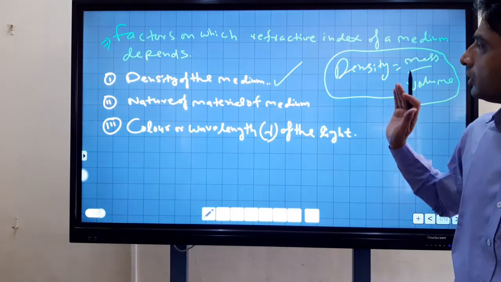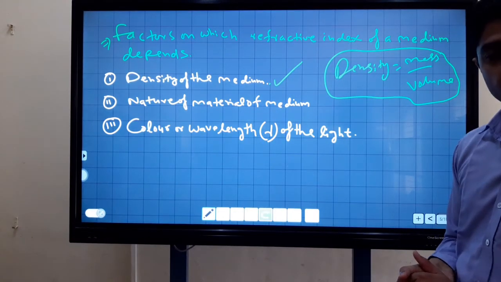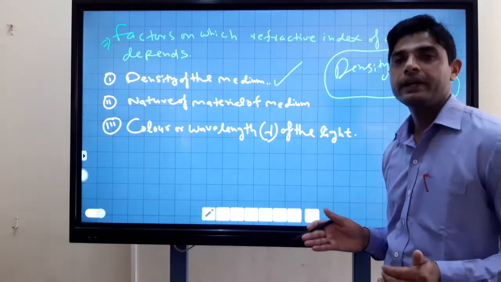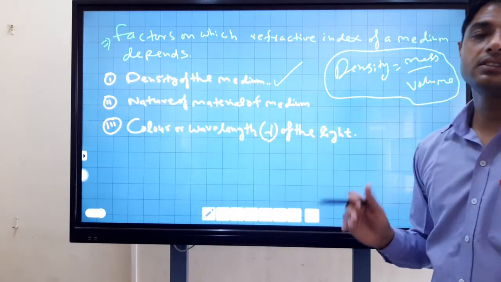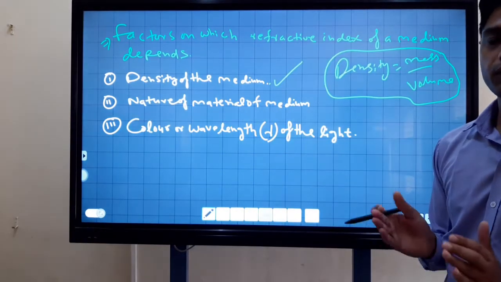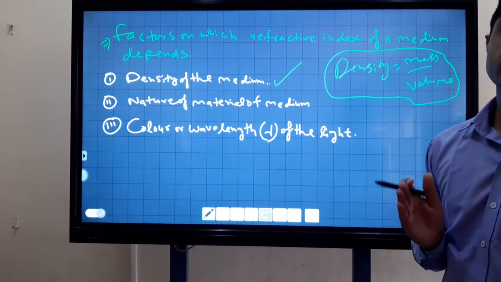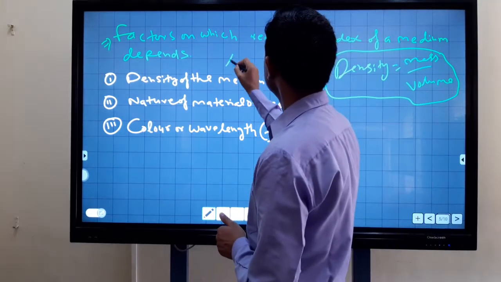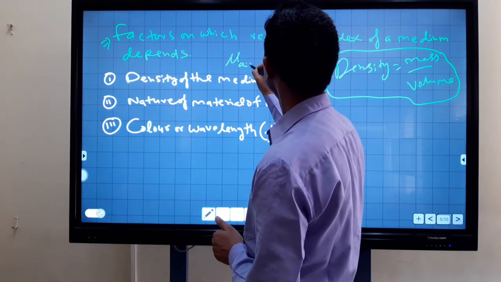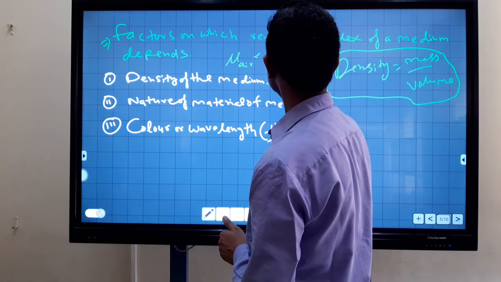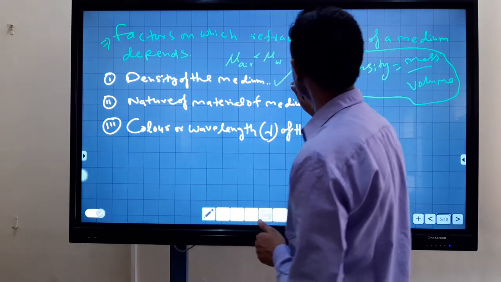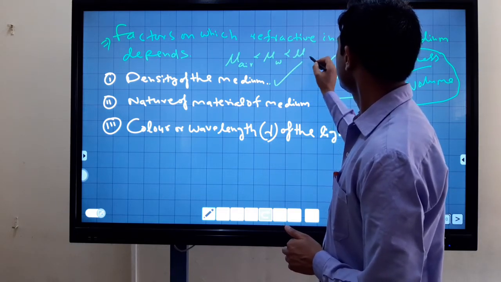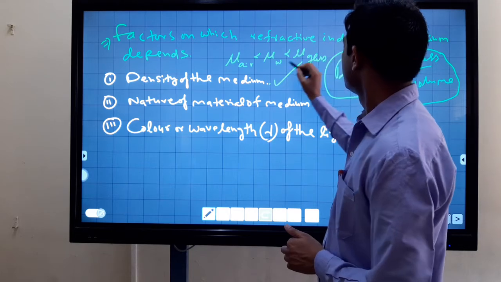If the medium is rare, the refractive index is low. The refractive index of air is less than the refractive index of water, and the refractive index of water is less than the refractive index of glass.